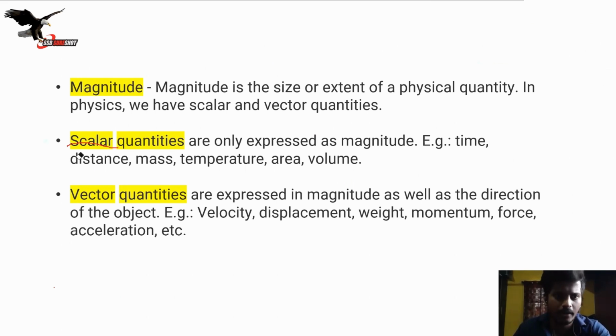Magnitude. What could be the magnitude? Magnitude is nothing but the size or extent of a physical quantity. In physics, we have scalar and vector. Scalar and vector, I'll explain in a bit. But what is magnitude? Magnitude means the physical quantity here.